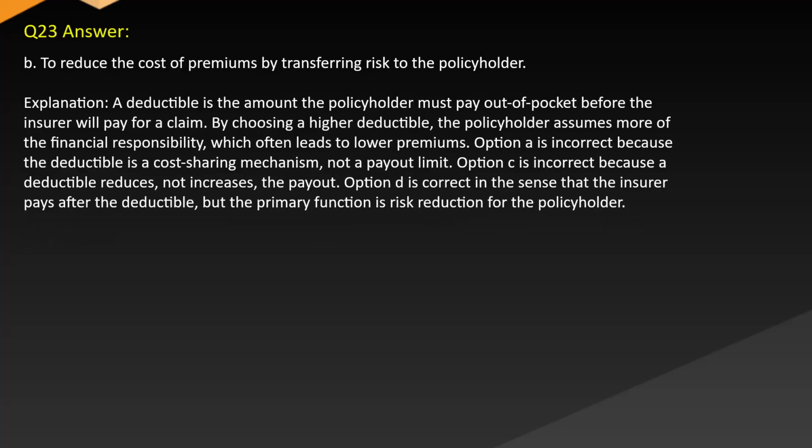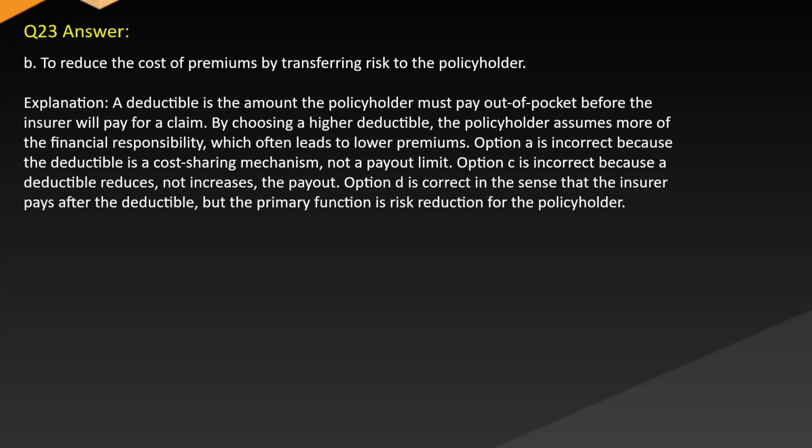Answer: B. To reduce the cost of premiums by transferring risk to the policyholder. Explanation: a deductible is the amount the policyholder must pay out of pocket before the insurer will pay for a claim. By choosing a higher deductible, the policyholder assumes more of the financial responsibility, which often leads to lower premiums.